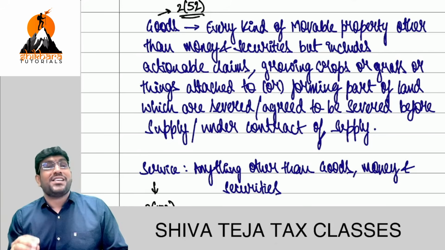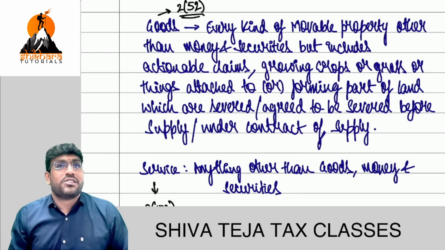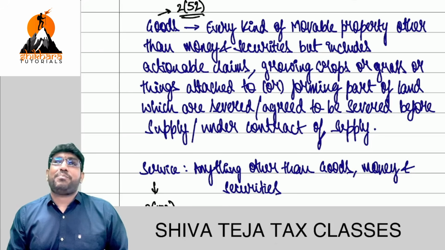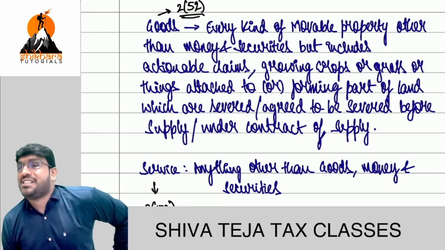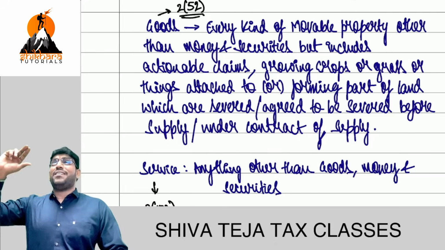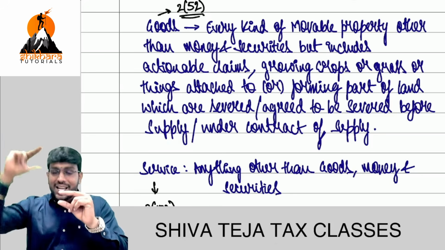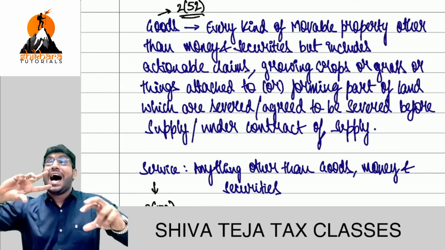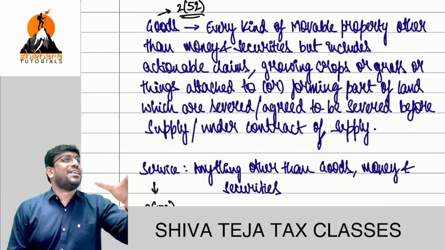But the point here is, for definition sections, you will never find a subsection. It is always a clause. Student is asking, sir, can you explain what is the meaning of that? I will tell, sir. Please listen, one minute. Why do we use the word clause and not subsection? Because whenever we say subsection, one subsection and another subsection of that section are related to each other. But clauses are never related to each other.